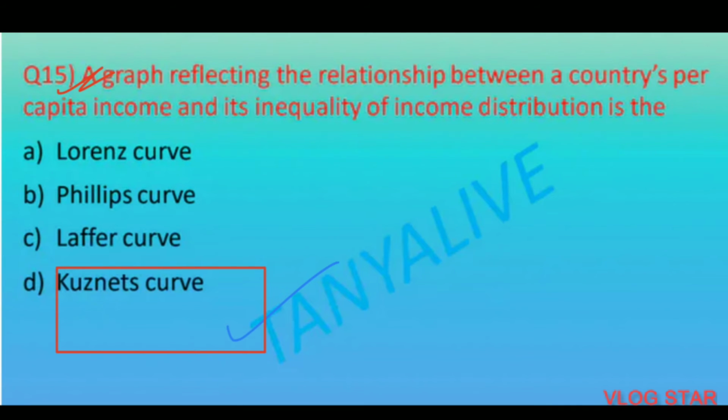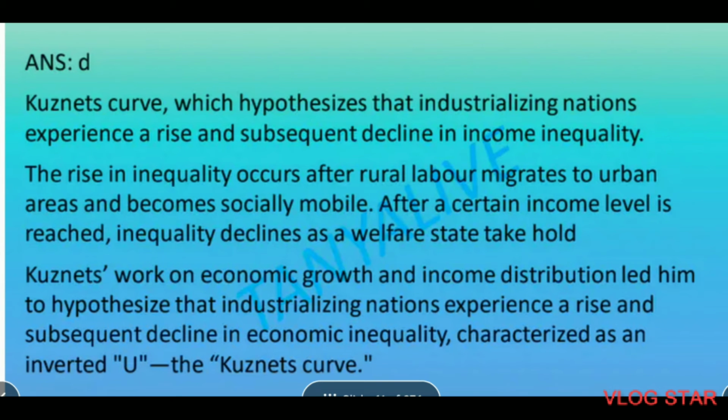A graph reflecting the relationship between a country's per capita income and its inequality of income distribution is the Kuznets curve. The Kuznets curve shows the relationship between a country's per capita income and income inequality.